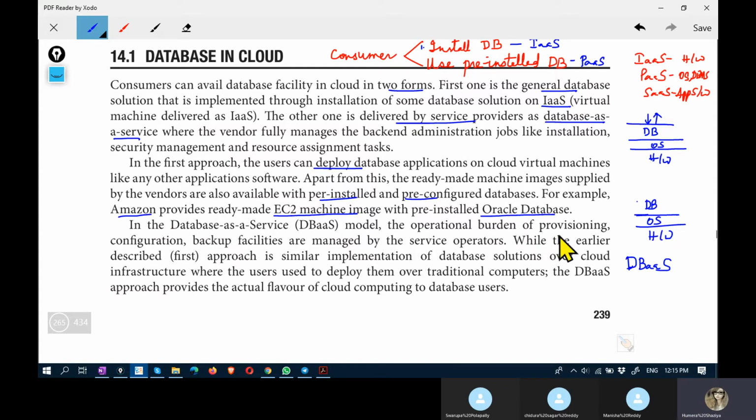And the burden of provisioning, configuration, and backup facilities is managed by service operators. This is for the second case, where you have a database as a service. Operators perform provisioning, configuration, and backup facilities. Okay.